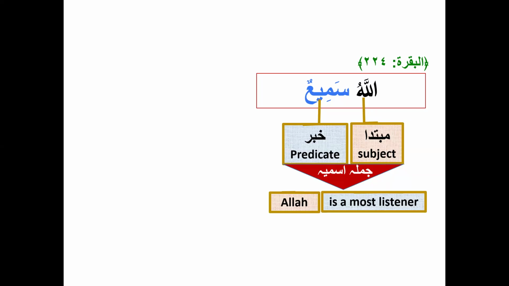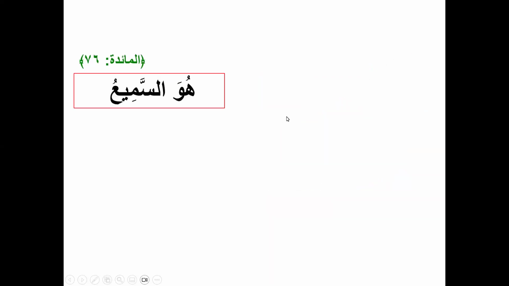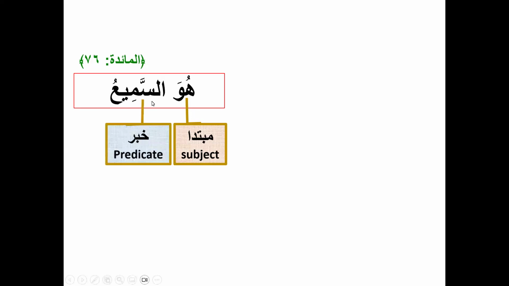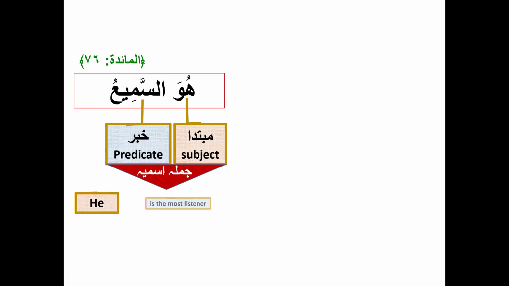Now you can see that Sami'un here is nakira. We use the khabar here as a nakira. So now look at the other side: Huwa as-sami'u. Here, huwa is the mubtada. You know it is a zamir munfasil and it always comes as a mubtada. As-sami'u is the khabar. Why is there al? I will show you. Mubtada and khabar make a jumla ismiya. Let's do the translation: He is the most listener.